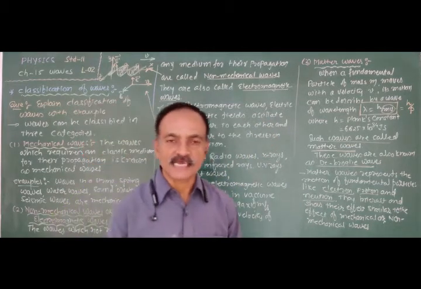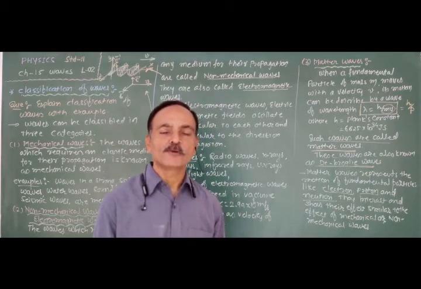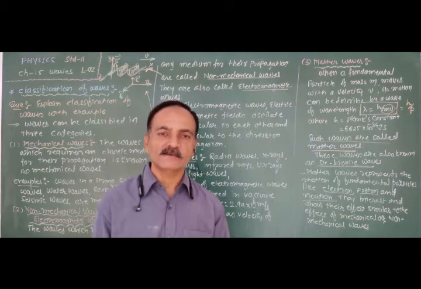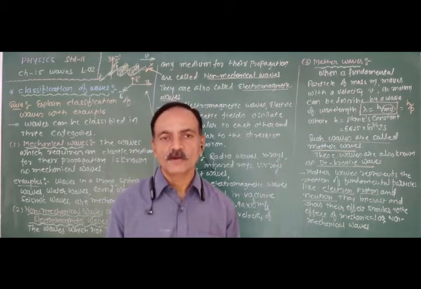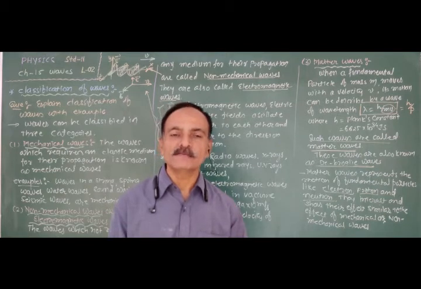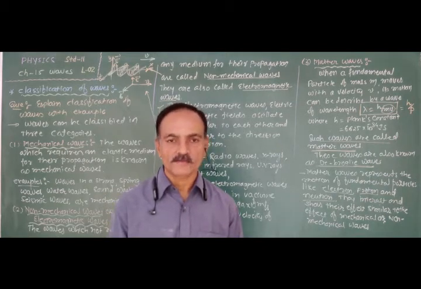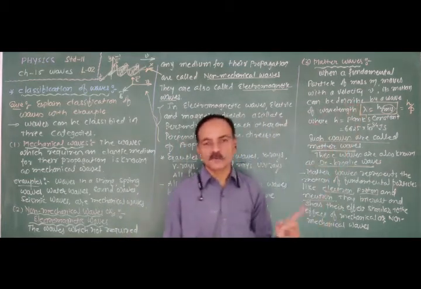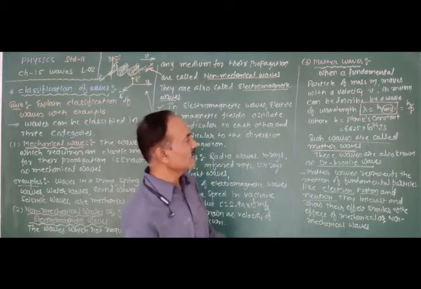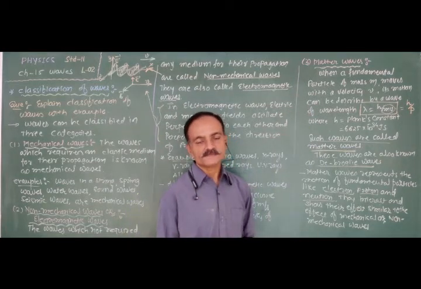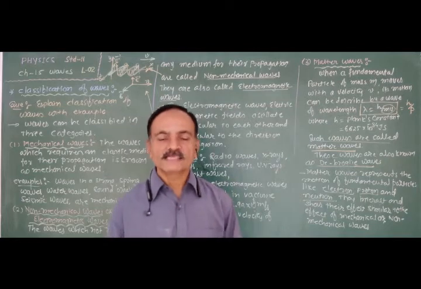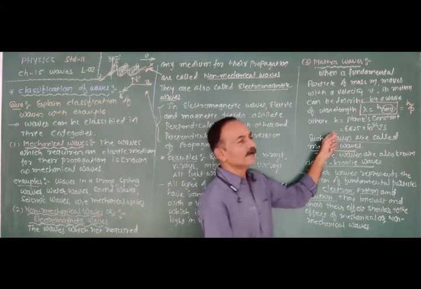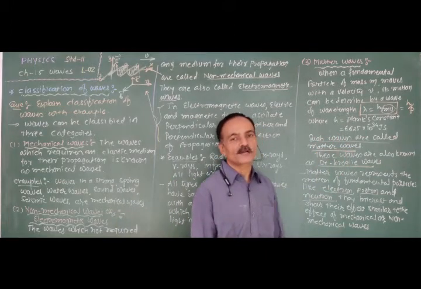So the waves are classified in three categories: mechanical, non-mechanical and matter wave. In a mechanical wave, an elastic medium is required for the propagation of the wave. For a non-mechanical wave, no medium is required for the propagation of the wave. While for the matter wave, when a fundamental particle of mass m moves with velocity v, its motion can be represented by the wave of wavelength lambda equal to h upon m v. And this wave is known as the matter wave, and the matter wave is also known as the de Broglie wave.